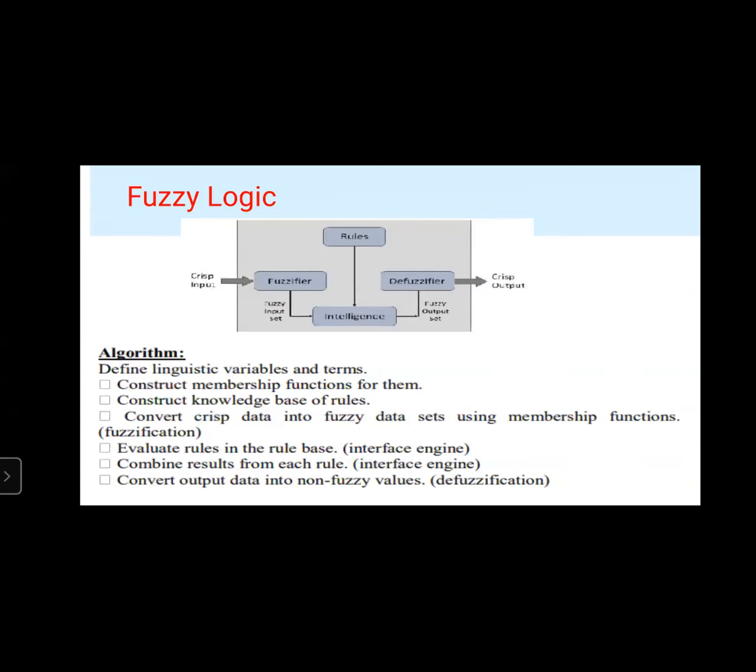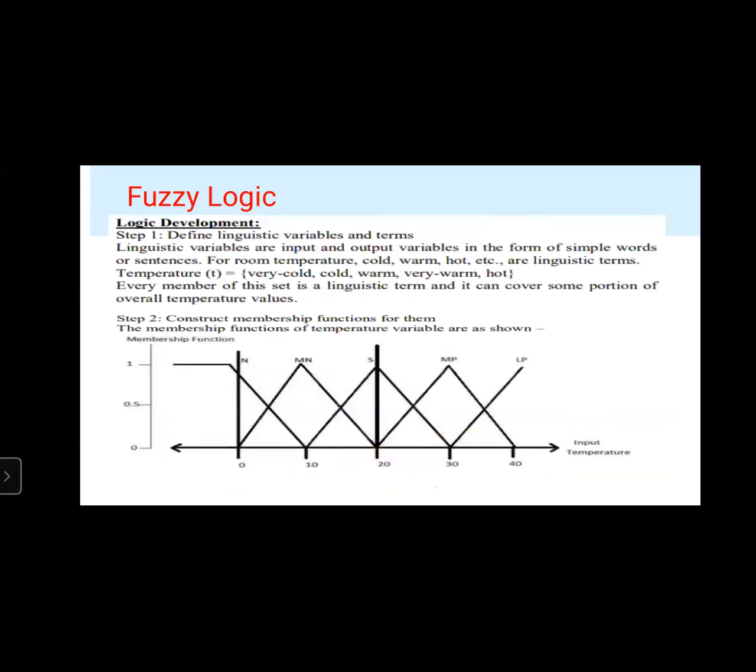So getting the input and converting it into fuzzy data. After that, by using the rules, it is going to apply the rules and get the result. And that particular result will be given to the defuzzifier, which converts the output data to non-fuzzy values. Okay. So this is the algorithm.